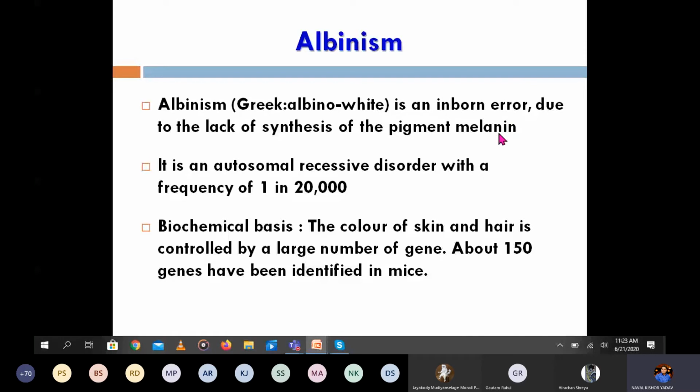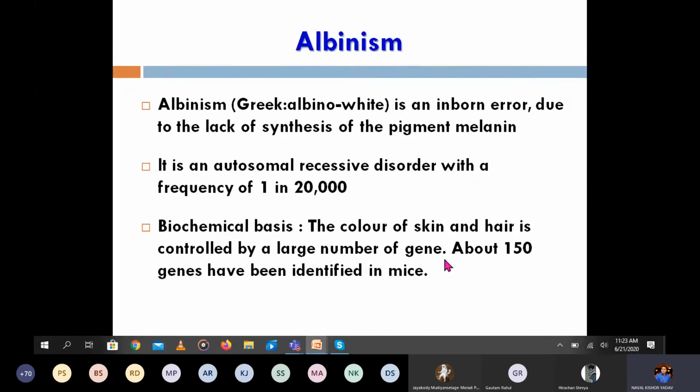Albino means, for example, an albino rat, which is white in color. So albinism is the inborn error due to the lack of synthesis of melanin. It is an autosomal recessive disorder with a frequency of 1 in 20,000. So out of 20,000 people, one person may suffer from albinism. On a chemical basis, the color of skin and hair is controlled by a large number of genes.